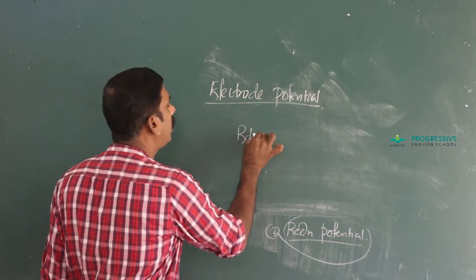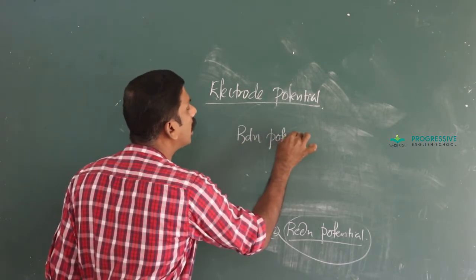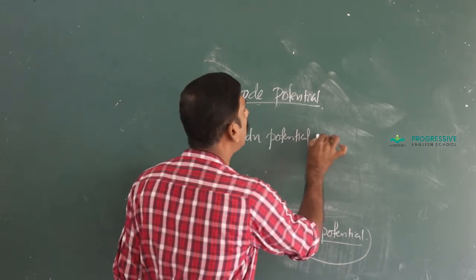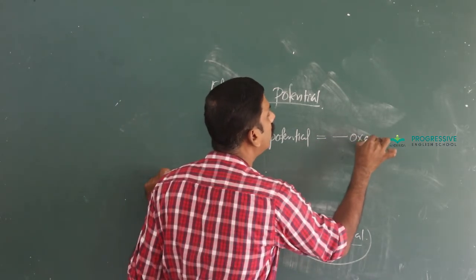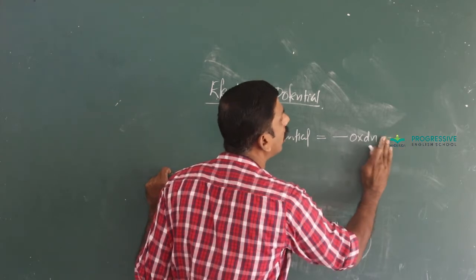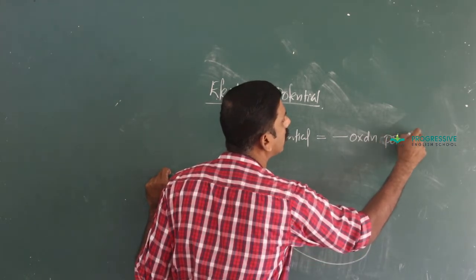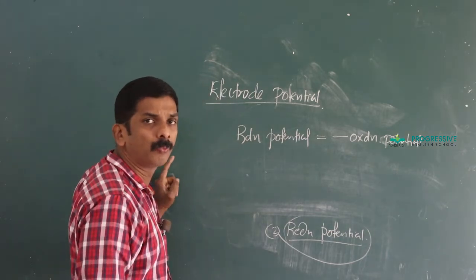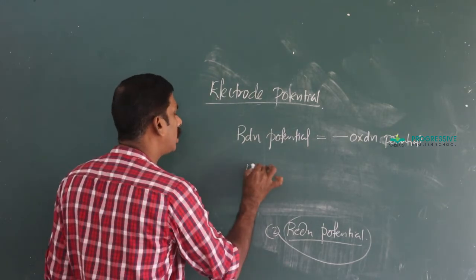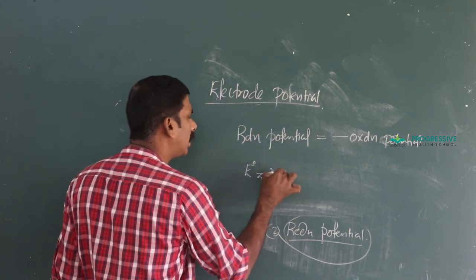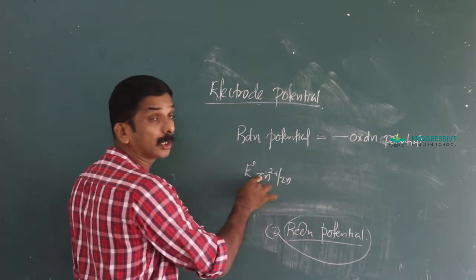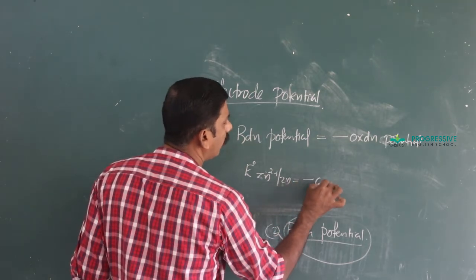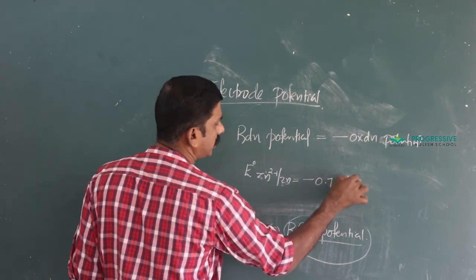Then what is the relation between reduction potential and oxidation potential? Reduction potential is equal to minus oxidation potential. For example, the reduction potential, that is E0 Zn2+/Zn, the reduction potential of zinc, is minus 0.76 volt.